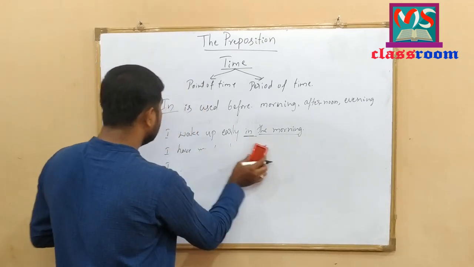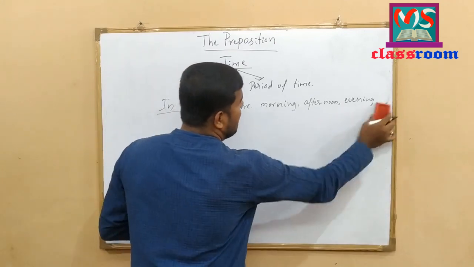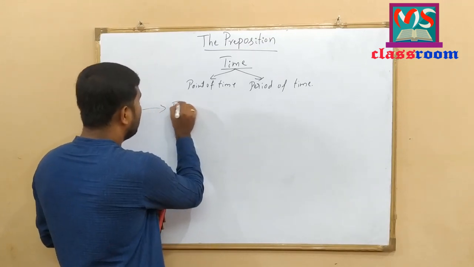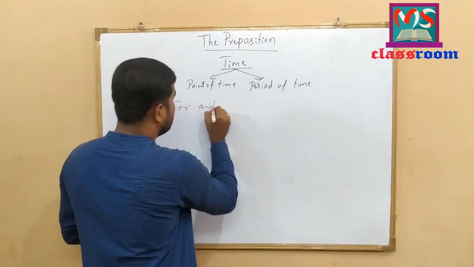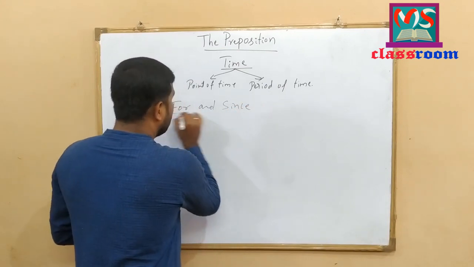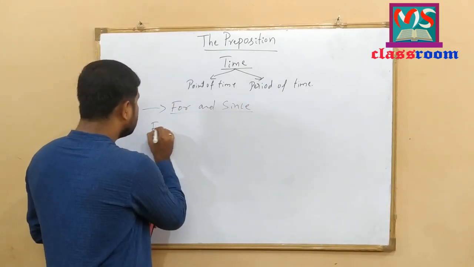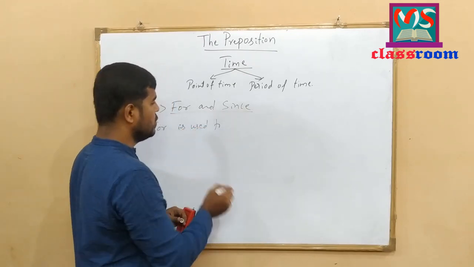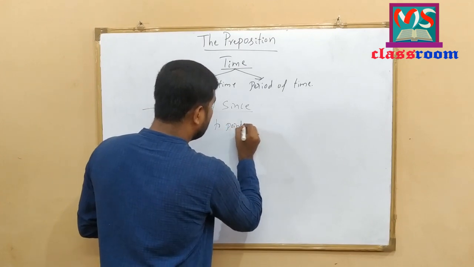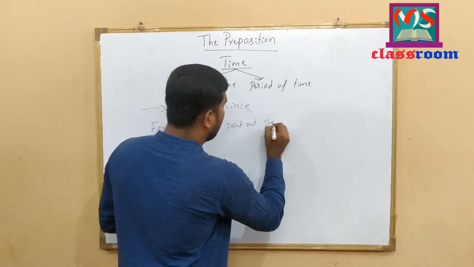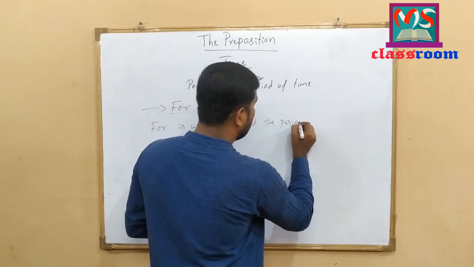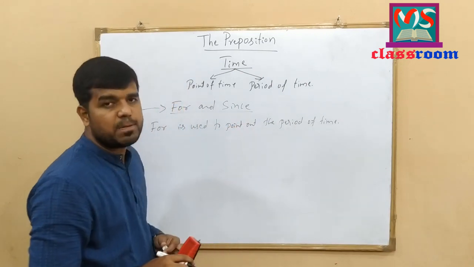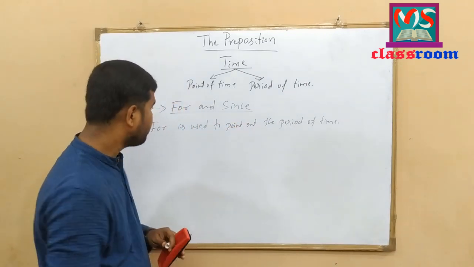Let me write the use of for and since according to time. Here, for is used to point out the period of time. Point out the period of time. To understand this concept, let me write some examples here.